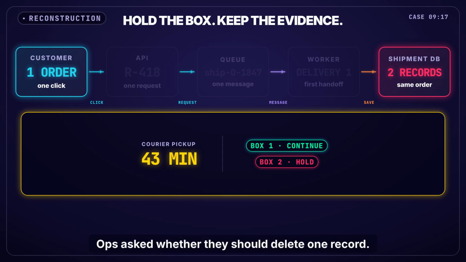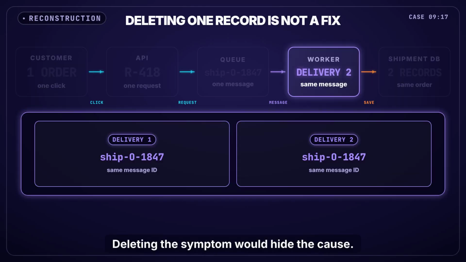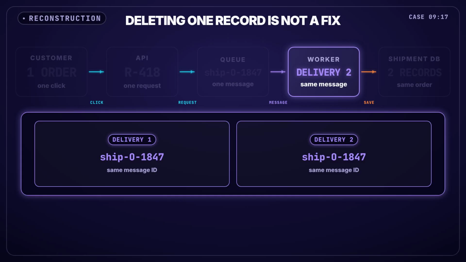Ops asked whether they should delete one record. Maya said, hold the second box, do not delete anything yet. She needed to identify the wrong record before changing either. Deleting the symptom would hide the cause. The same message could return tomorrow.